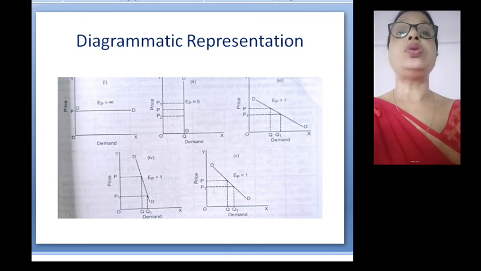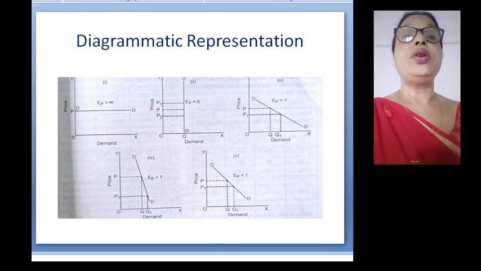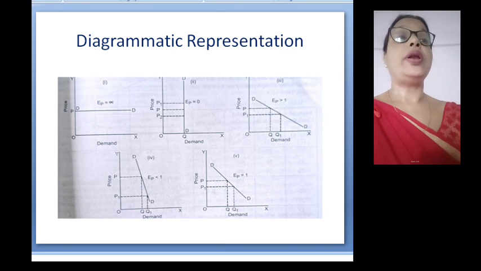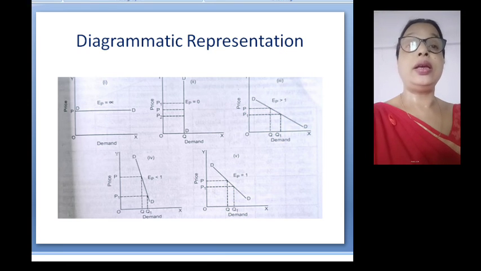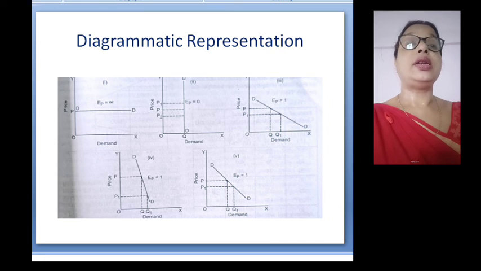The last diagram shows a unitary elastic demand curve. When the percentage change in demand is equal to the percentage change in price of the commodity, the demand is said to be unitary elastic. Therefore, the shape of the unitary elastic demand curve is always a rectangular hyperbola, indicating that price elasticity of demand is equal to 1. This is a special case of price elasticity of demand, where the price elasticity of demand is equal to 1 at every point on this rectangular hyperbola type of demand curve.